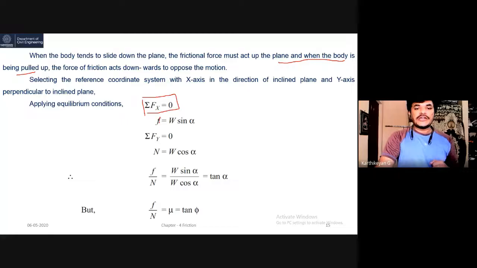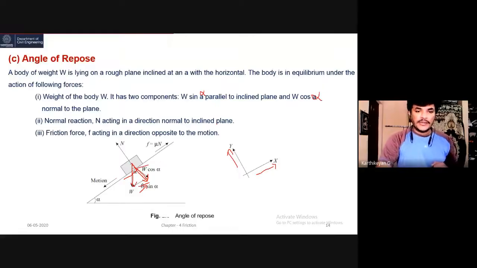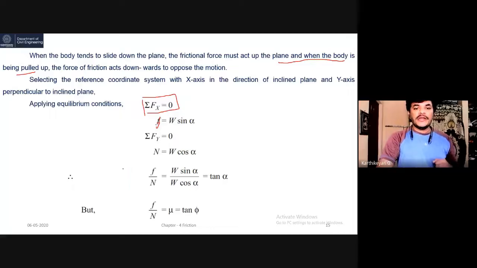The frictional resistance, small f, equals capital W into sine alpha. The frictional resistance should be in the opposite direction. Similarly, summation of Fy gives the normal force. Using W into cos alpha, you will get the normal force.